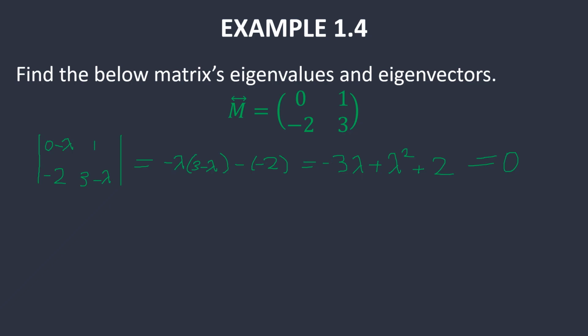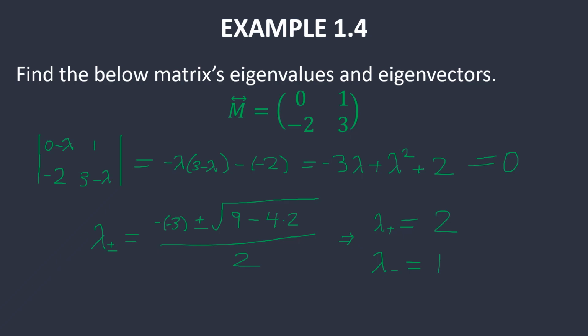You can solve this quadratic equation, and it will give you lambda plus or minus equal to negative of negative 3, plus or minus the square root of negative 3 squared, so let's just say 9, minus 4 times 1 times 2, so just 4 times 2, all of that divided by 2. And so this implies that we're going to have lambda positive equal to 2, lambda negative equal to 1. So as you can see, there are two separate eigenvalues for this system.